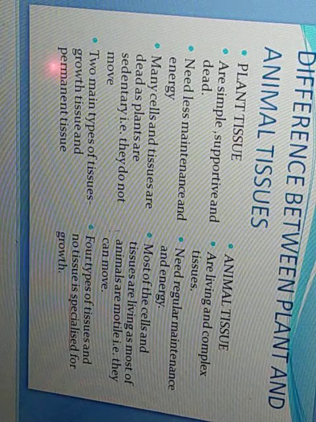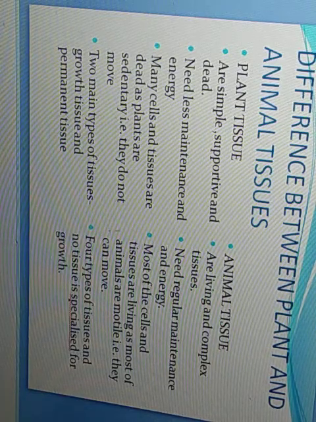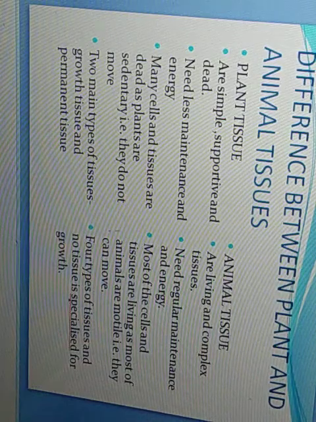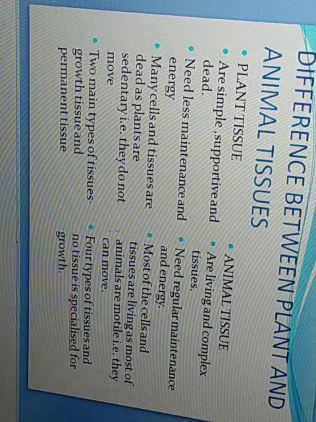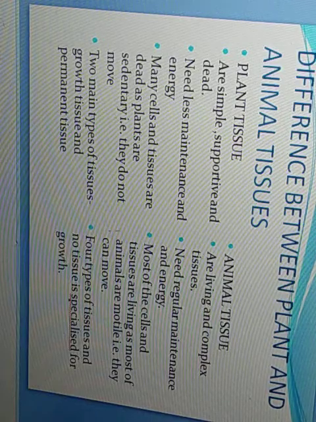But in case of plants, what happens? Some plants are perennial. You might have studied in your earlier classes that annual plants are there, biennial plants are there, and perennial plants are there. Annual plants complete their life cycle in one season.